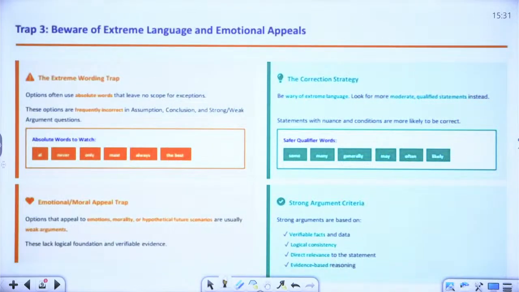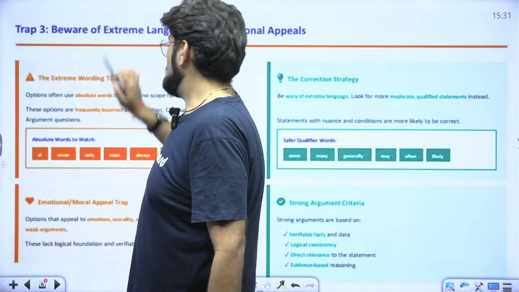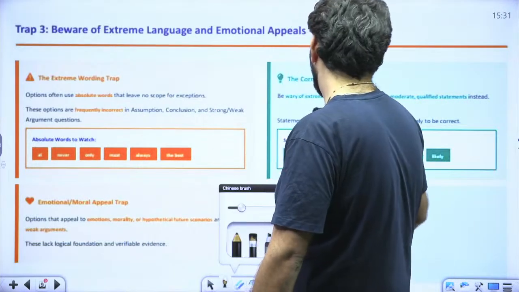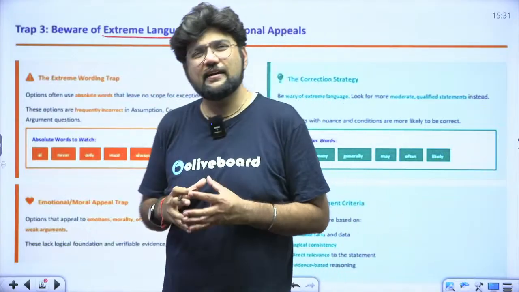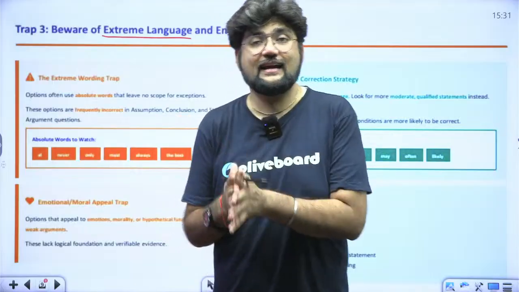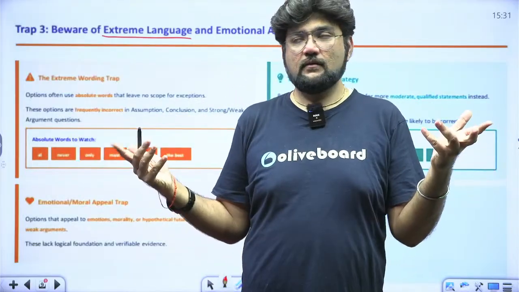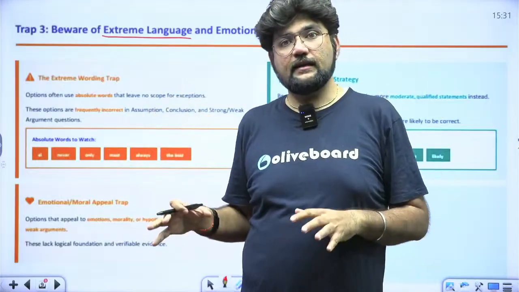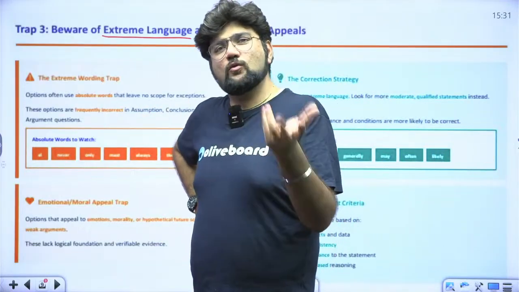Extreme language and emotional appeals. This is the third most difficult trap and most commonly used trap. Extreme language means connotative phrases. Connotative phrases imply that they will use language which will confuse you up to an extent where you will not be able to decipher exactly the question. You will not be able to decode what exactly is happening. It will be written in English or even in Hindi, and it will be so confusing that you will read and you will not be able to understand in one go.